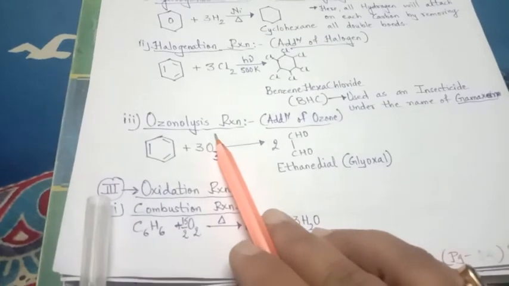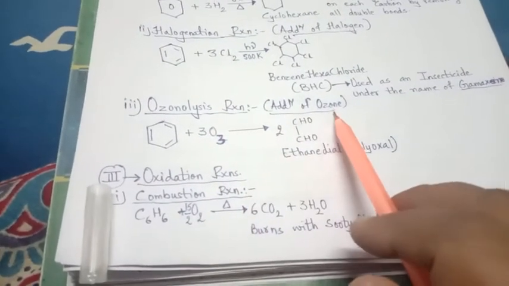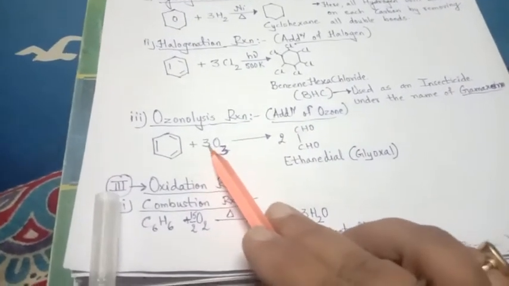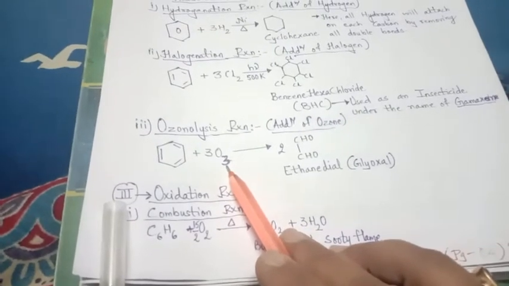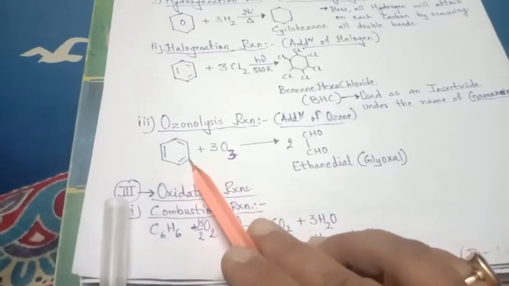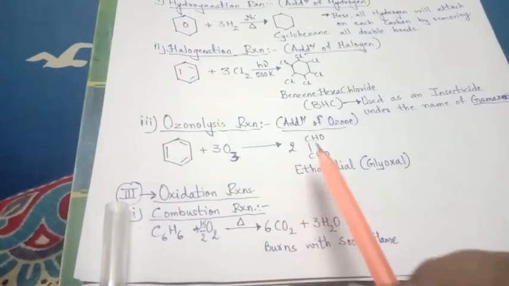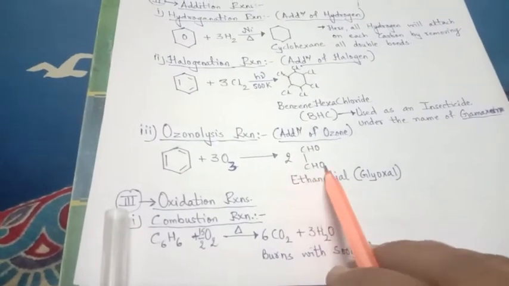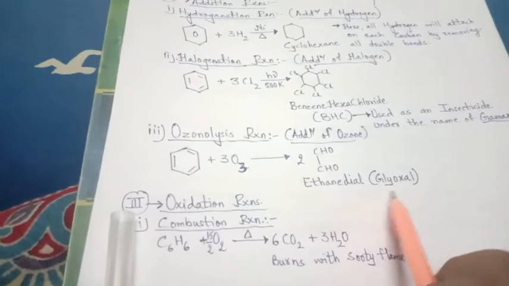And the third addition reaction is the ozonolysis reaction, where the addition of ozone takes place. Ozone, that means O3. Again here 3 moles of ozone will take place, and this 3 moles of ozone, when reacts with benzene, it will give 3 moles of ethane diol, CHO aldehyde group, ethane diol, that is glyoxal.